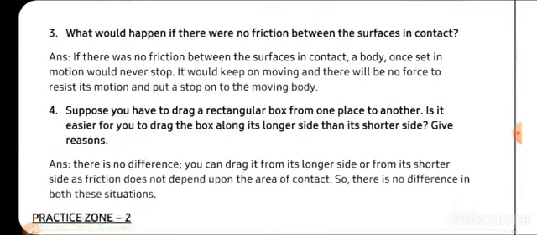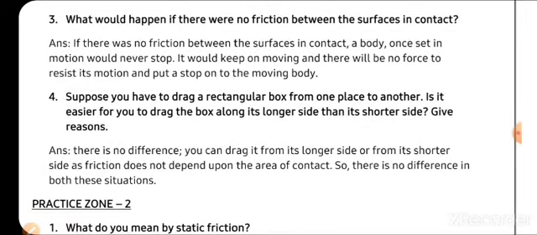Next comes, what would happen if there were no friction between the two surfaces in contact? Then the things, once they are put in motion, will keep on moving in one direction until and unless an external force acts on them. Until then, bodies will be in motion and the bodies will slip from one place to another.